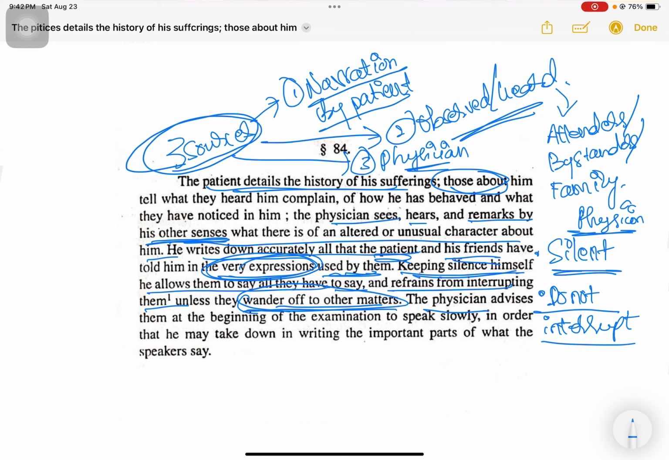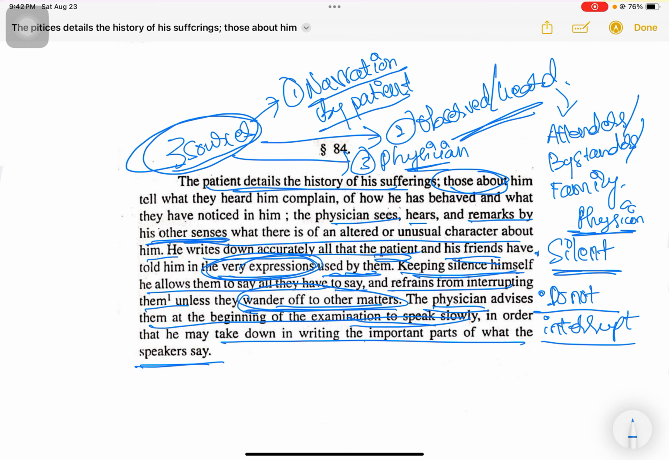The physician advises them at the beginning of the examination to speak slowly. Because the physician is making a note of all the complaints and symptoms of the patient, the physician initially advises the patient to talk a little slowly in order that he may take down in writing the important parts of what the speakers say. So this is your aphorism number 84 proper.